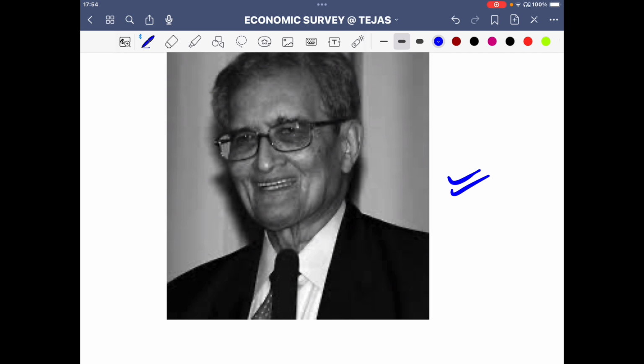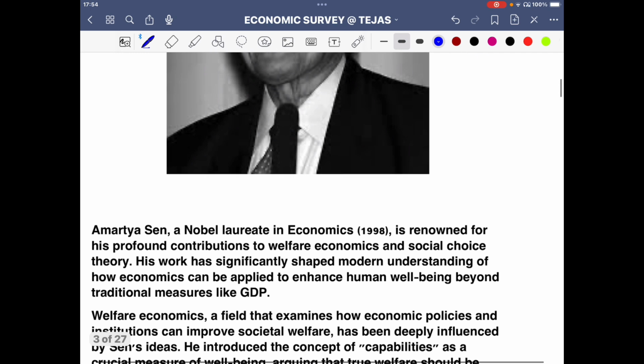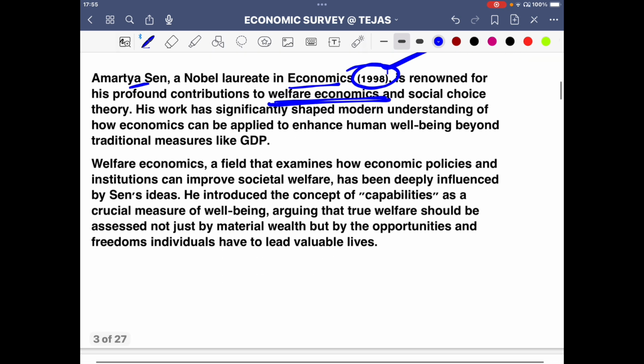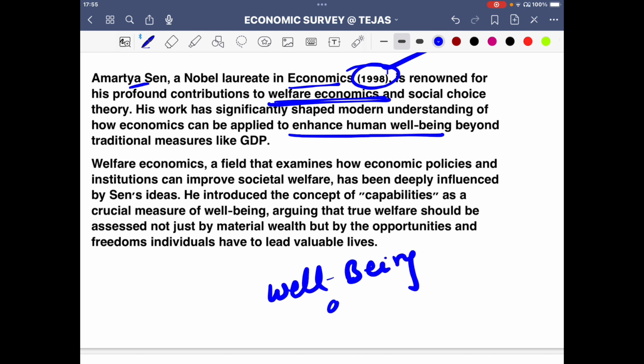And welfare economics, this is not mentioned in our Economic Survey, but since this is going to be a holistic, comprehensive analysis, I have covered Amartya Sen as well. Amartya Sen is a Nobel laureate in economics, 1998. Again, this becomes very important because of his contribution to welfare economics. The capability approach has the basic idea of welfare economics in its own being. So how can economics be applied to enhance human well-being? The well-being approach, the capability approach: these are the things we are going to learn today.